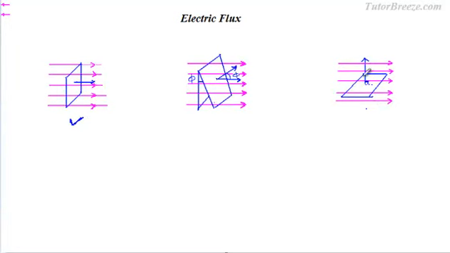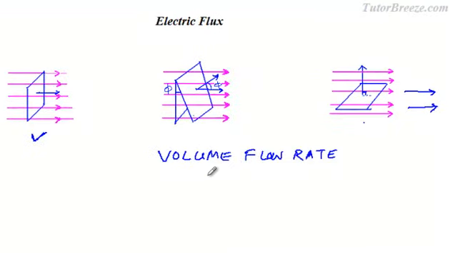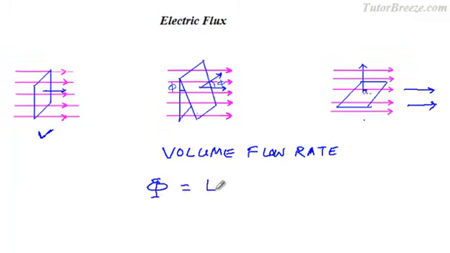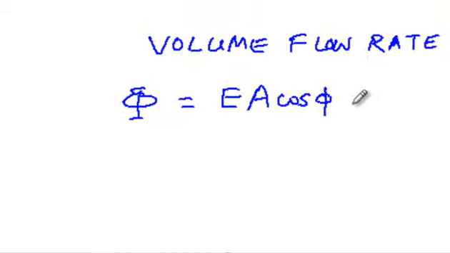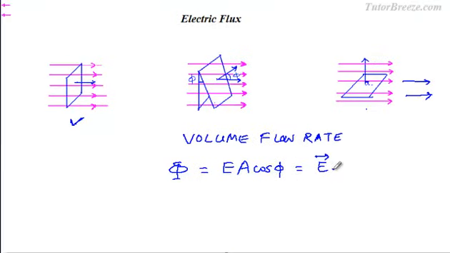If the area is placed flat, then the field lines go over the area. They don't go through the area. So you can think of the number of field lines crossing the area as some kind of a volume flow rate. Volume flow rate would be volume flowing per unit time of say an air stream of uniform velocity. Now we define electric flux for a uniform electric field as the electric flux phi is equal to EA cos phi, which is E vector dot A vector.